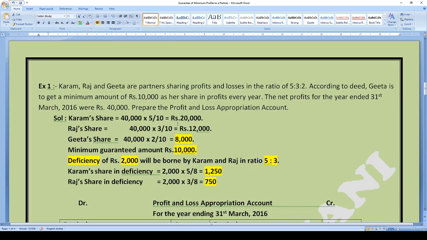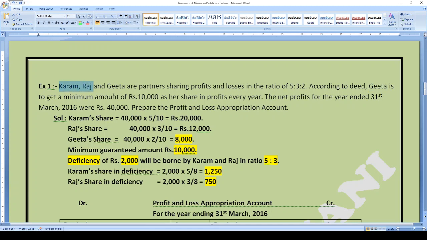Here the example is in front of you: Karam, Raj and Geeta are partners sharing profits and losses in the ratio of 5:3:2. According to the deed, Geeta is to get a minimum amount of rupees 10,000 as her share in profits every year. So who is the guaranteed partner here? Geeta has been provided with the guarantee. So she is the guaranteed partner, and the guarantee giving partners will be Karam and Raj.